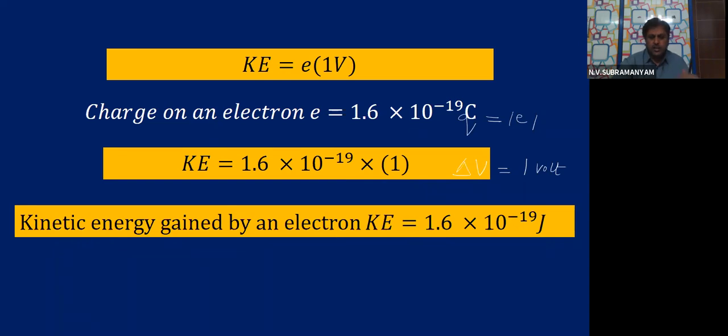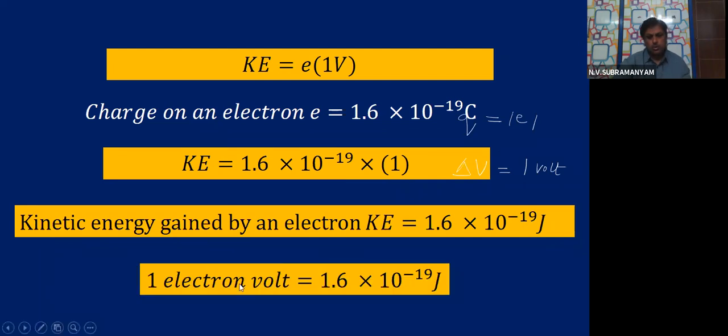Now what is this kinetic energy gained by the electron? Defined as electron volt. So 1 electron volt is equal to 1.6 into 10 power minus 19 joule. Please remember this value. I am repeating: 1 electron volt is equal to 1.6 into 10 power minus 19 joule.